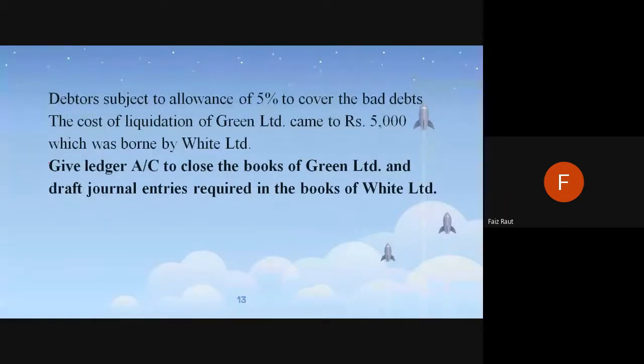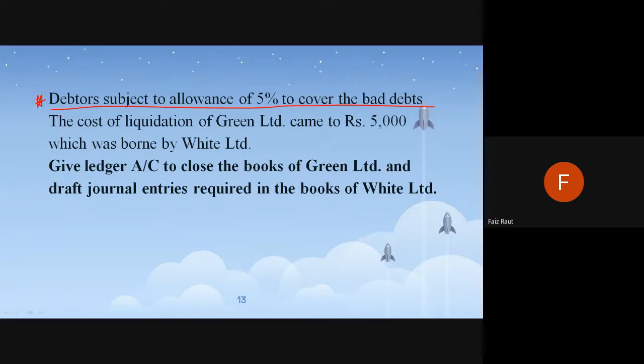And the last thing is, debtors subject to 5% to cover the bad debts. The debtors of Green Limited are liable to pay Green Limited some amount. From that, 5% will be considered as bad debts. So White Limited's finance team decided to leave out 5%, and we'll consider it as a bad debt. Whatever the amount of debtors is, we'll remove 5% from that and write it down.